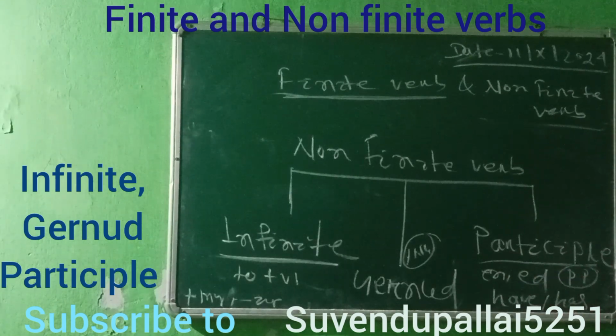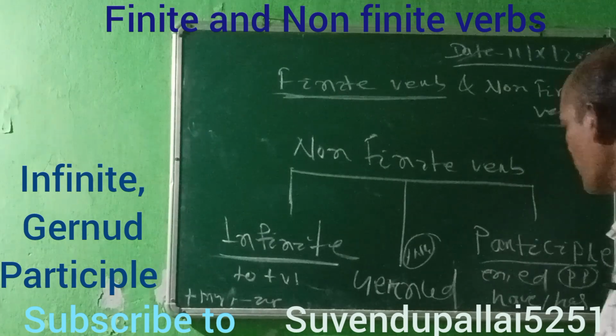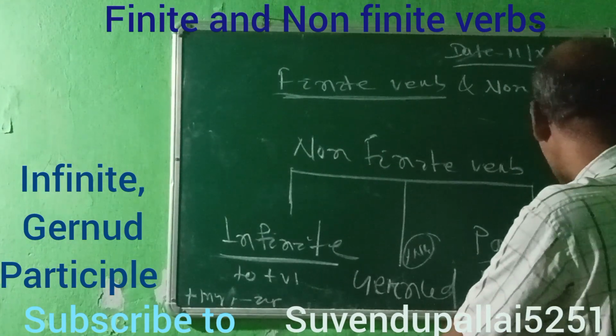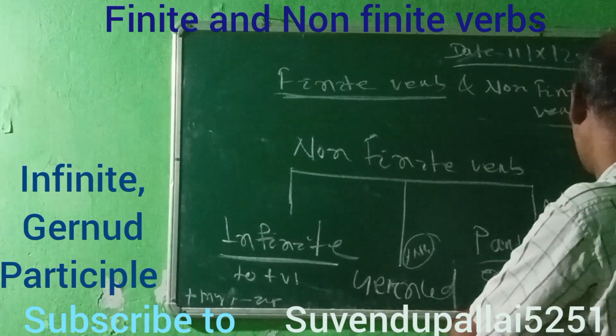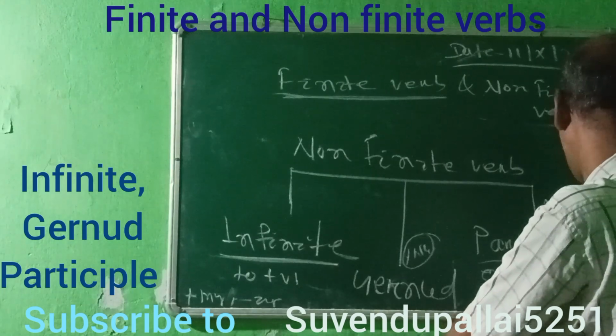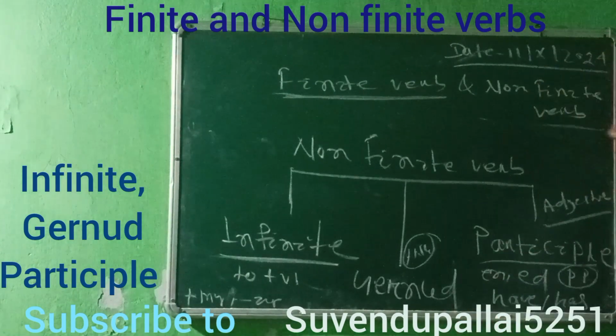In this form, we are using en or ed, the past participle form of the verb, or have. It is one of the most important: we are using it as an adjective. When a non-finite verb in a sentence is used as an adjective, it is called participle.